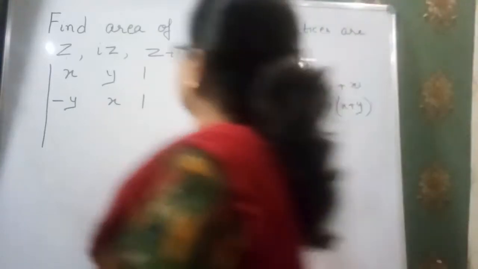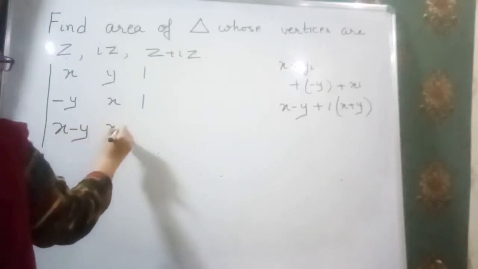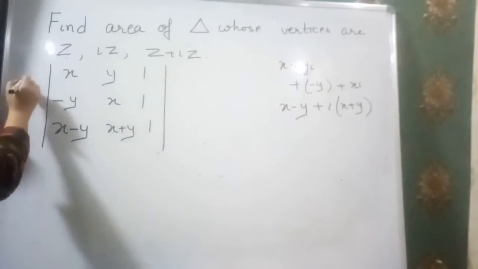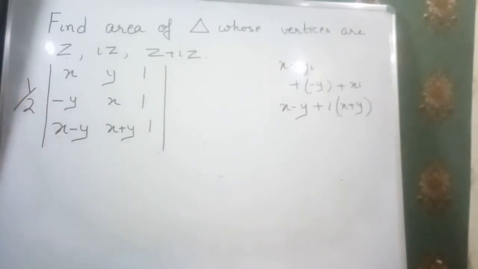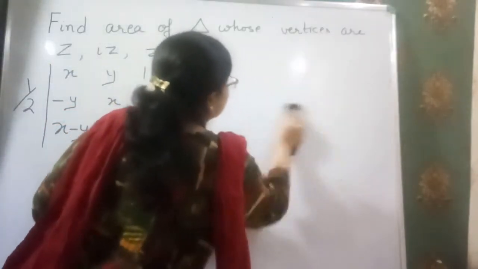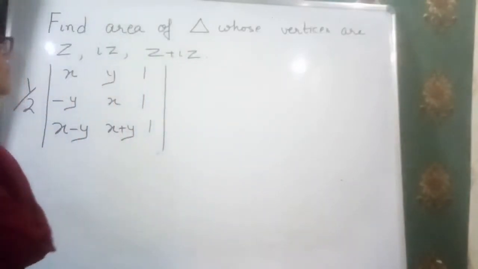Clear? That means in the real part I have to write x minus y, and in the imaginary part x plus y, and here it is 1. And for the area we put 1 by 2. Clear? Now in this way we got the determinant which we have to solve, and we will easily get the answer for the area of the triangle.